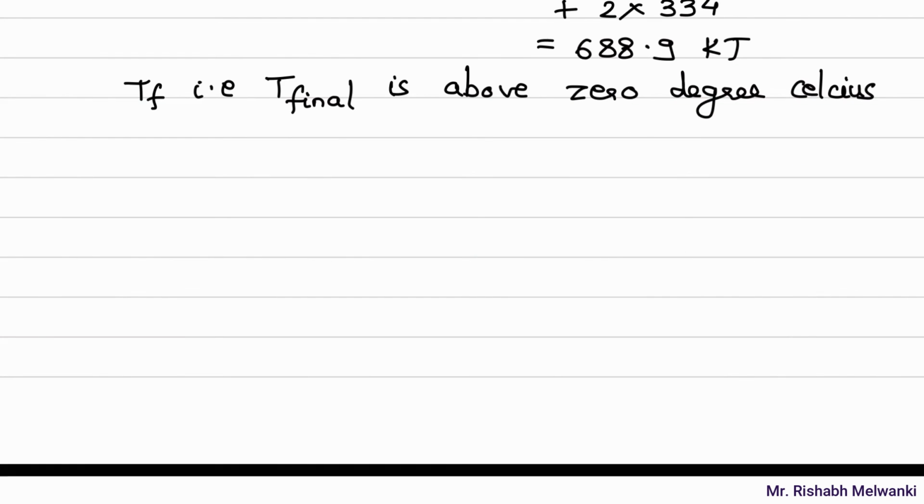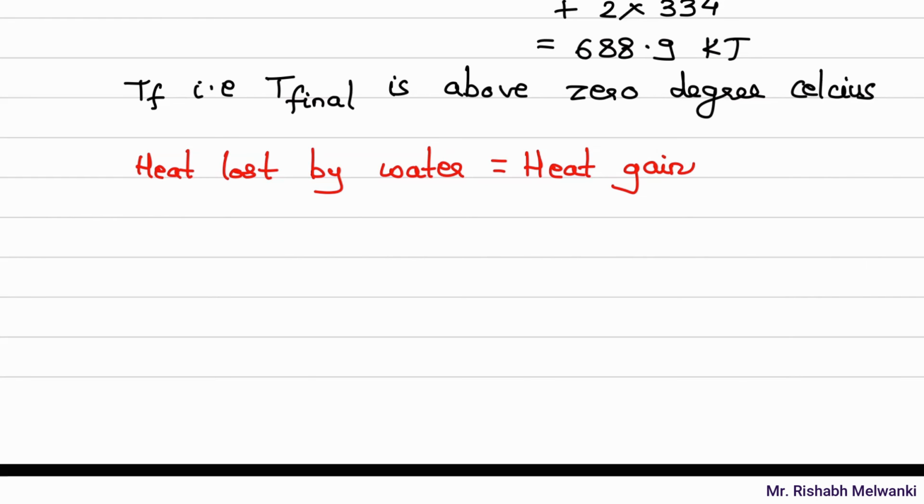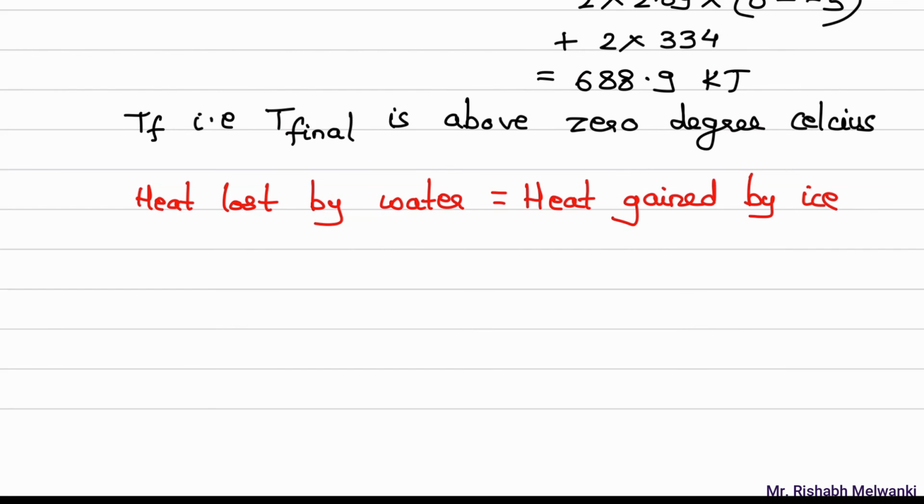So now I will write: heat lost by water, meaning the water in the beaker, is equal to heat gained by ice. What is the heat lost by water? It is only the sensible heat. Why sensible heat? Because we just now saw that T final is above 0. So mass of water into Cp of water into delta T for water is equal to the heat gained by ice.